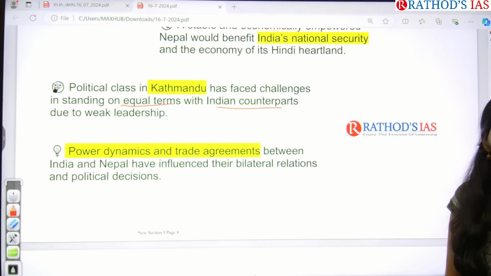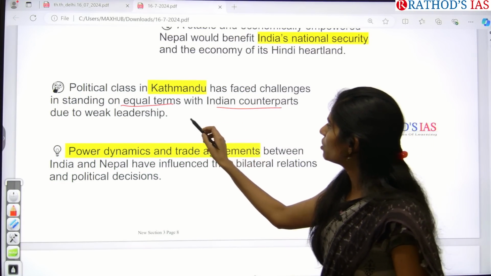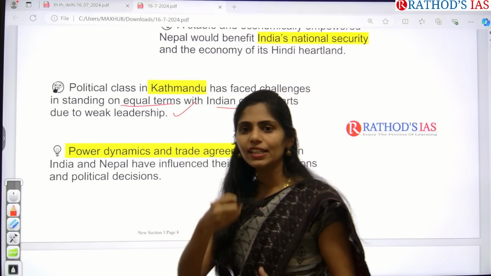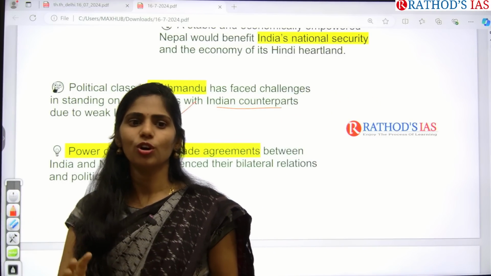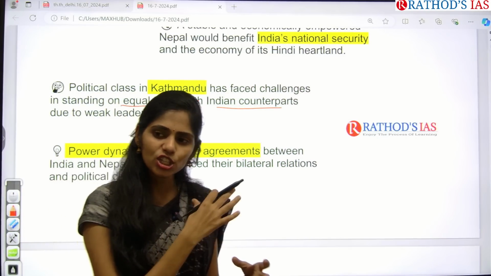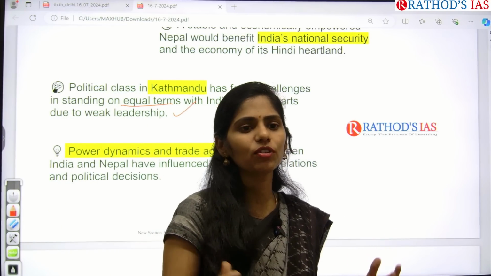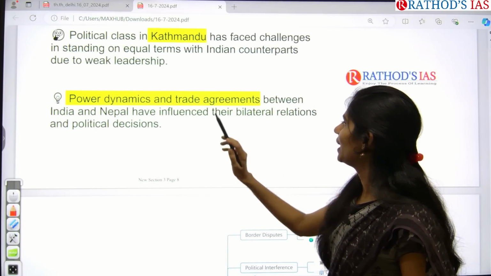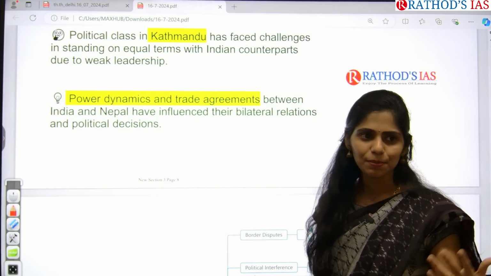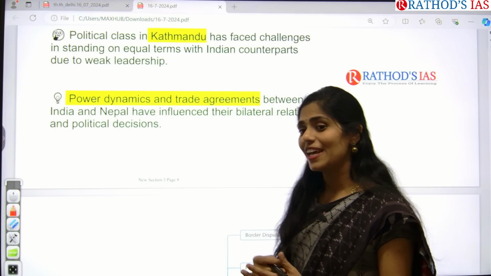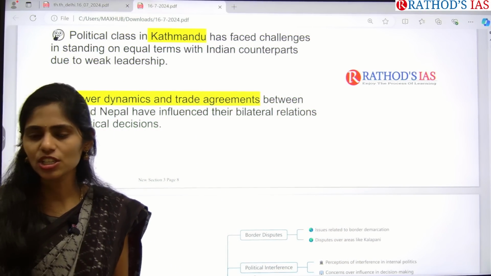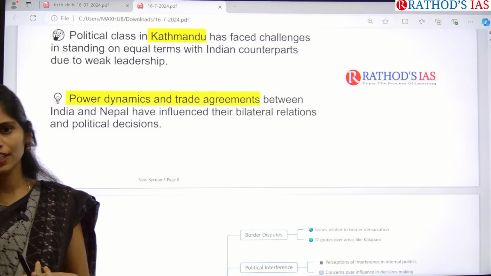So actually in Nepal there is weak leadership. Because of this weak leadership, what are the challenges? They didn't clearly demonstrate all these issues, and because of that this issue has been long standing between India and Nepal. Okay, and even trade agreements between India and Nepal are also influenced by political decisions, as well as other countries' involvement, like China, in India-Nepal relations. So these are some issues between India and Nepal.